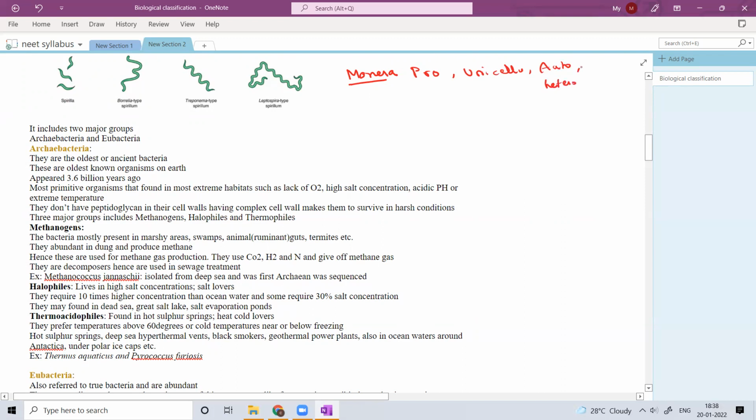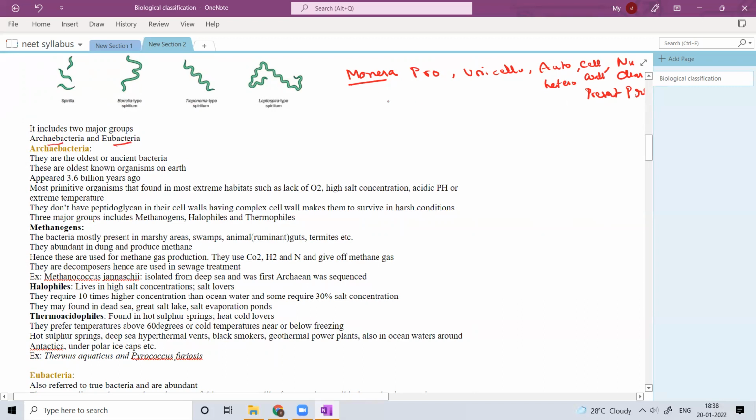The cell wall is present. What else? Nuclear membrane is present. And here it includes two major groups, Archaebacteria and Eubacteria.